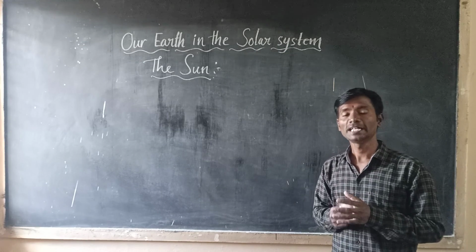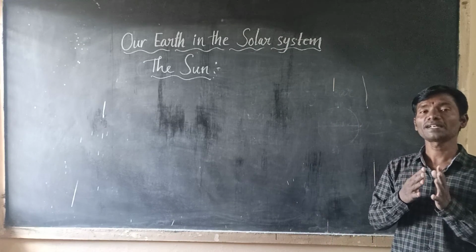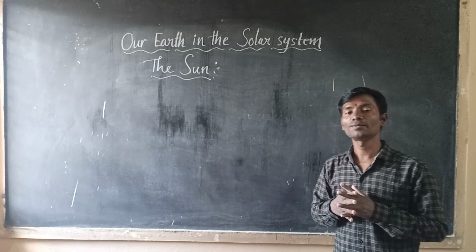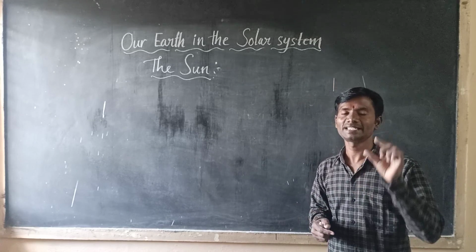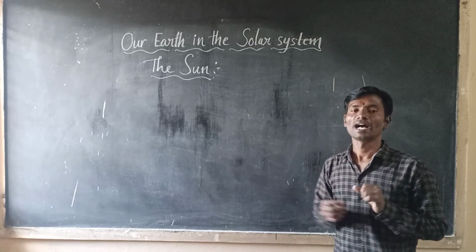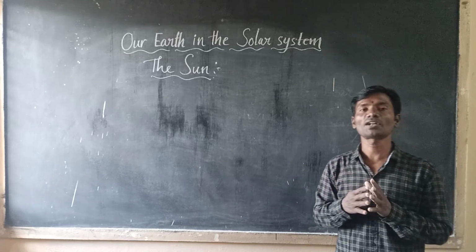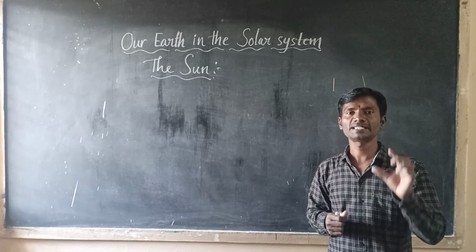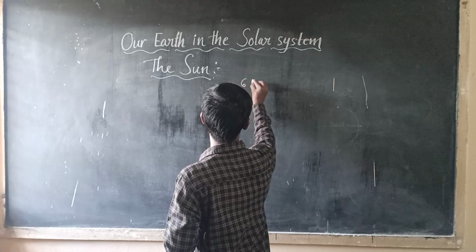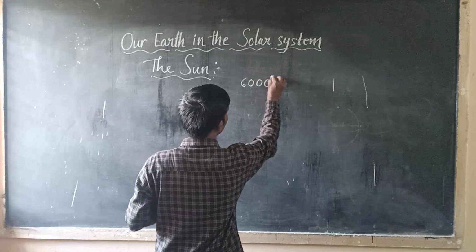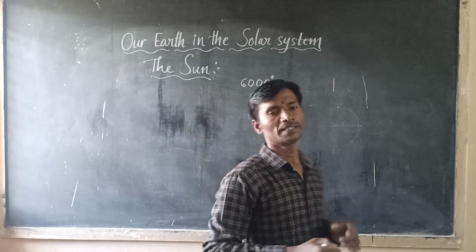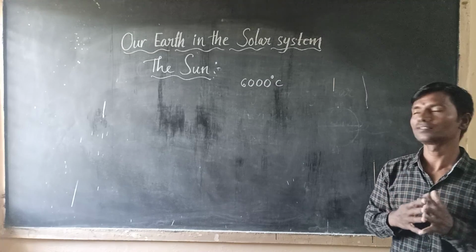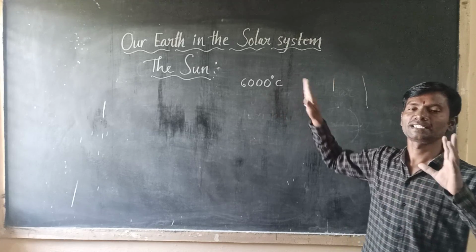Okay, the surface temperature of the sun is around 6000 degrees Celsius.